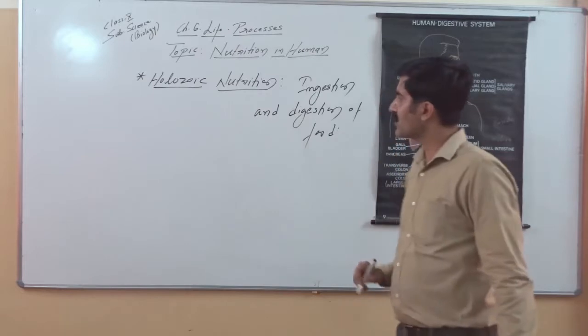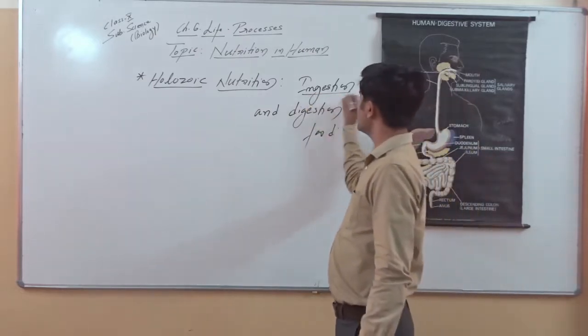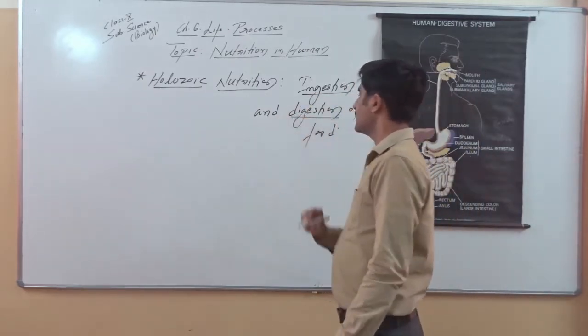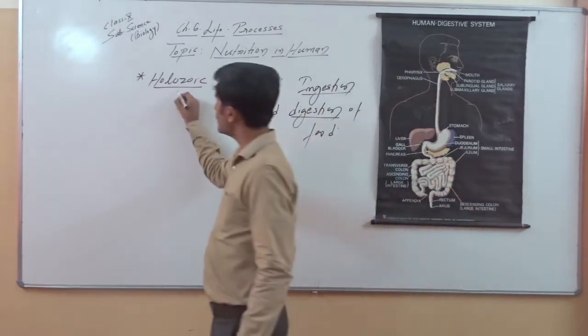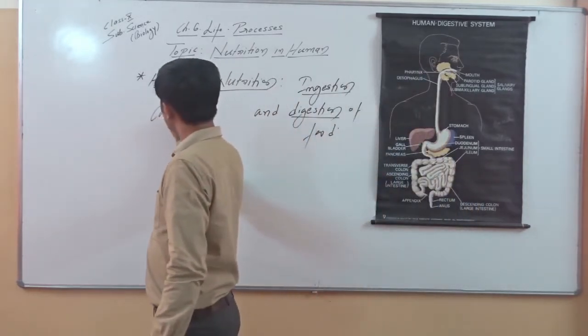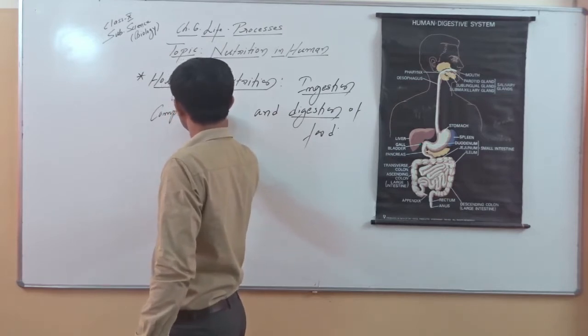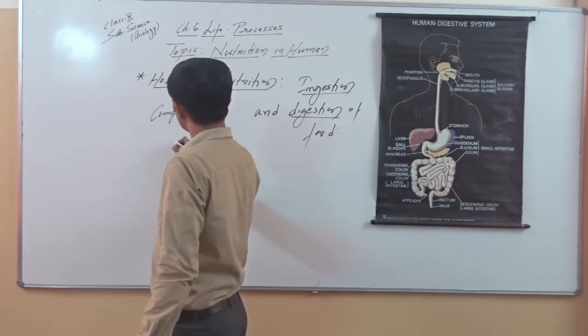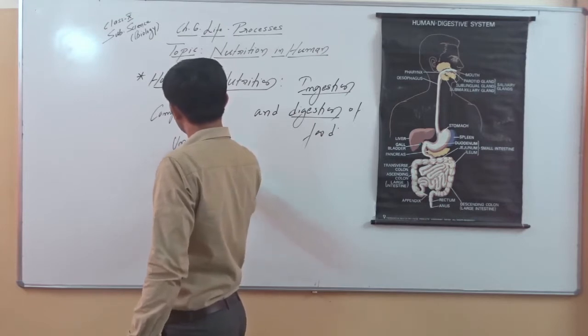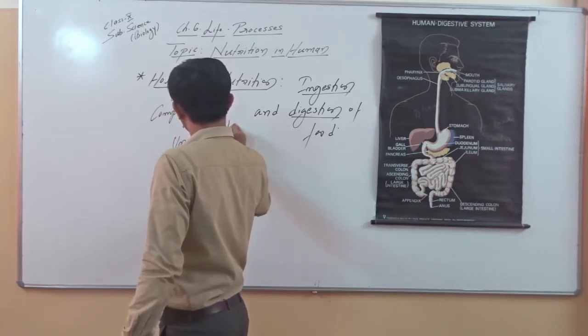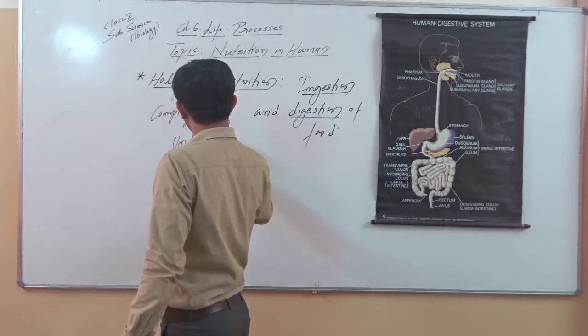So all holozoic organisms first ingest the food and then they digest the food. Holozoic means they take complete food, complete here stands for the undigested food.